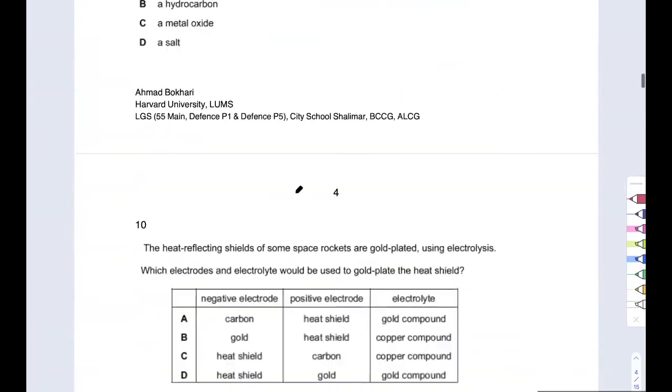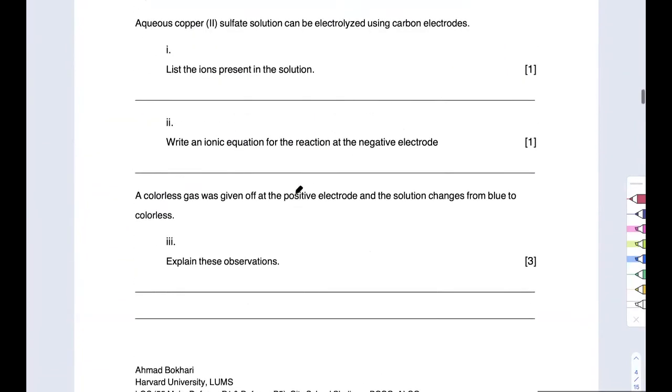All right, so let's look at now theory questions. All right, aqueous copper 2 sulfate can be electrolyzed using carbon electrodes. Okay, so I have copper 2 sulfate. Again, what are the ions present? Copper ion, sulfate ion, and because it's aqueous, I'm going to get H positive and OH negative. It doesn't say whether it's dilute or concentrated, but that's really not important at this stage.